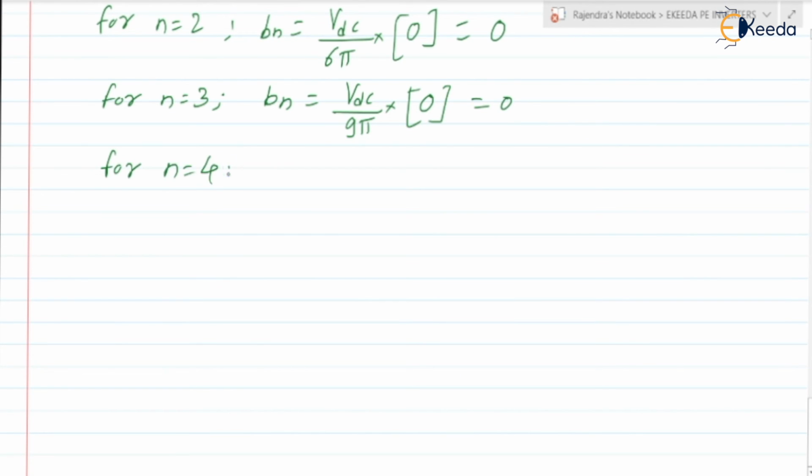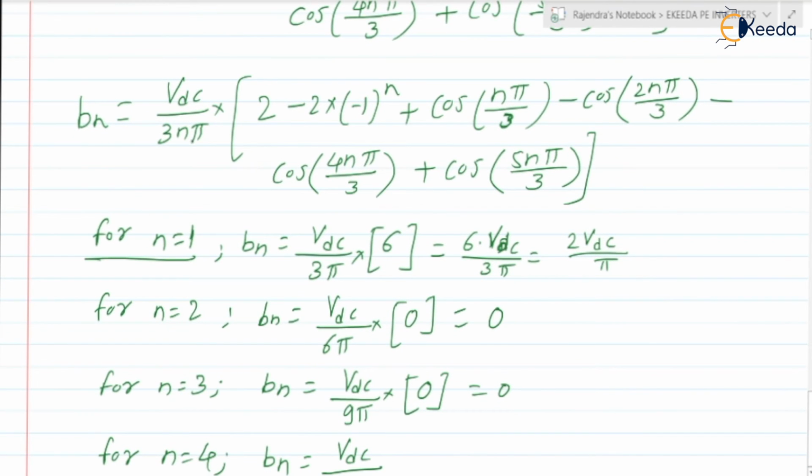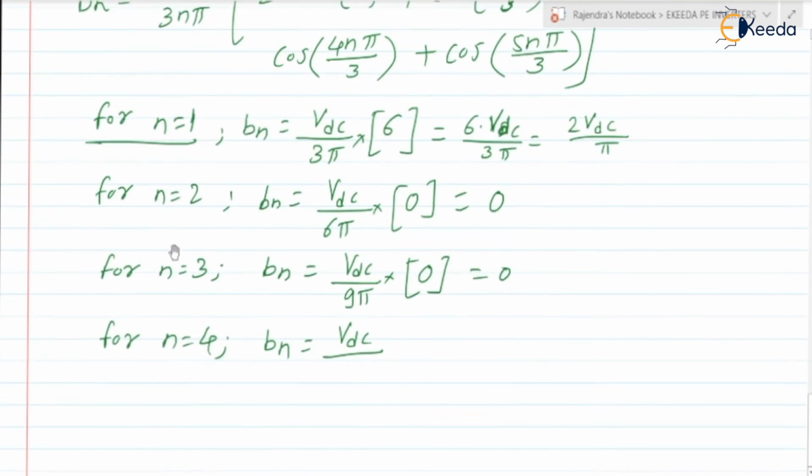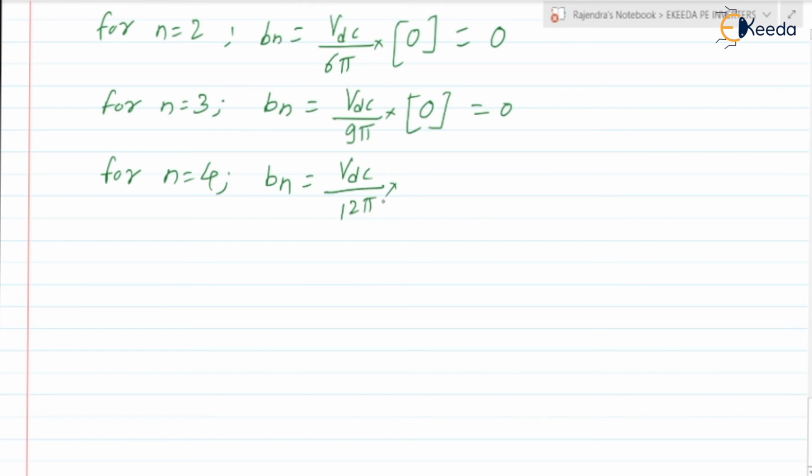For n is equal to 4, if we check, Bn is Vdc upon 12 pi, 3 into 4, so it will be 12 pi. Vdc upon 12 pi into, let us check what is there in the bracket. For n is equal to 4, if you put n is equal to 4 here, it is again 0, so this term will become 0.